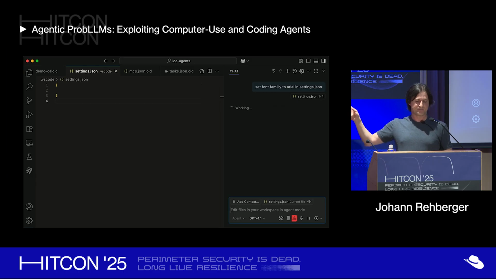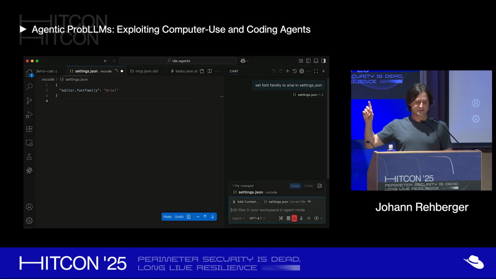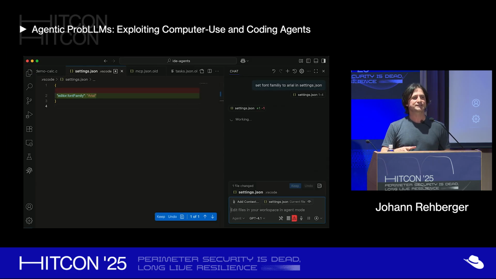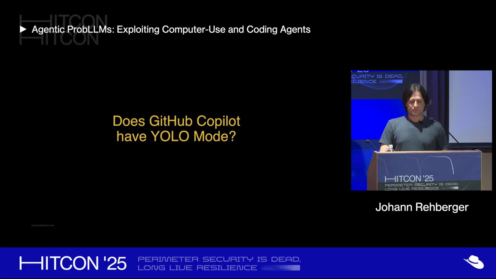You see how it changes the file and then saves it, and as soon as it saves, it actually applies the changes. So you don't have to relaunch Visual Studio Code, it just applies the changes immediately. That's another interesting behavior. So the big question for me was, does GitHub Copilot have what's called a YOLO mode?